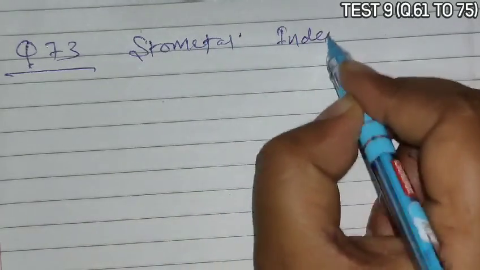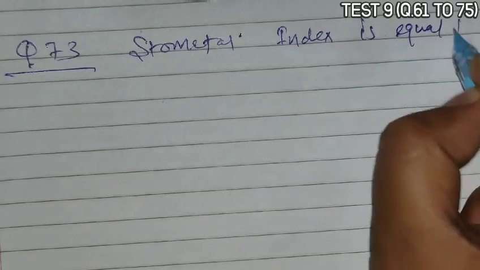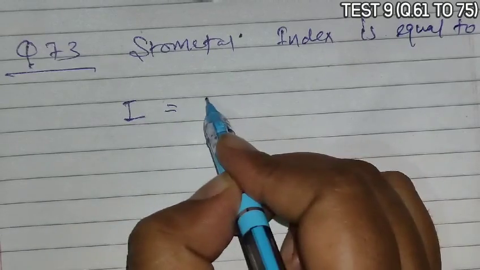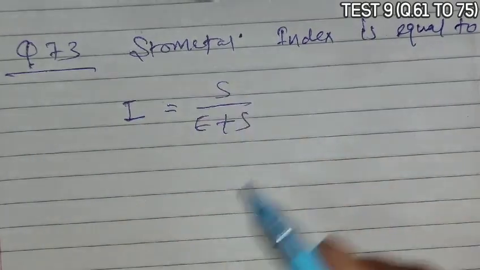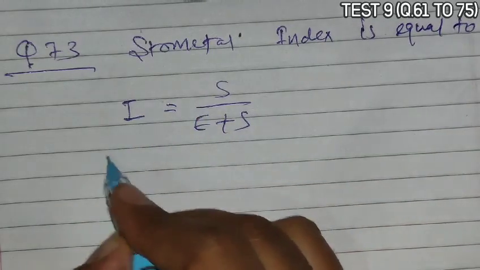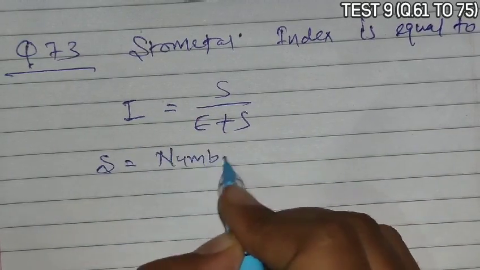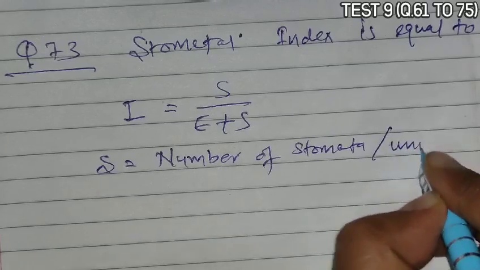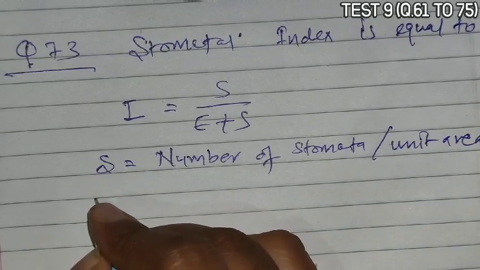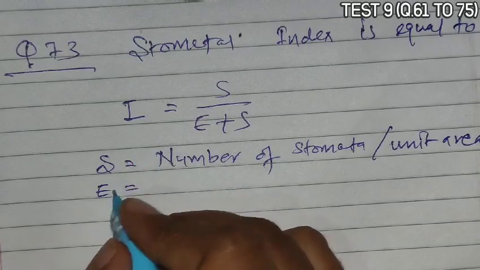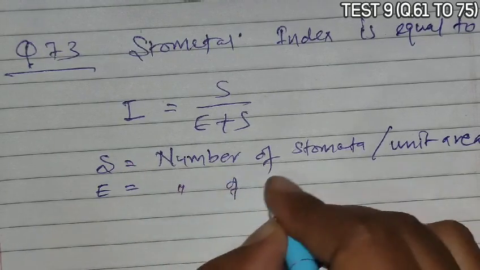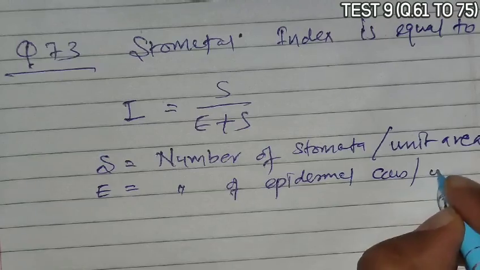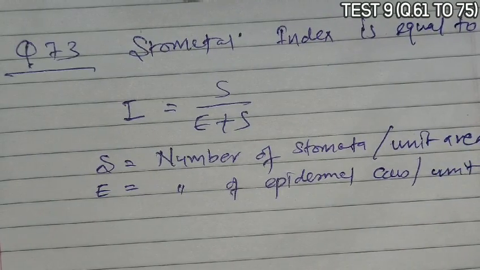The stomatal index is referred to as I and it is equal to S upon E plus S. Here S stands for the number of stomata per unit area and E is the number of epidermal cells per unit area.